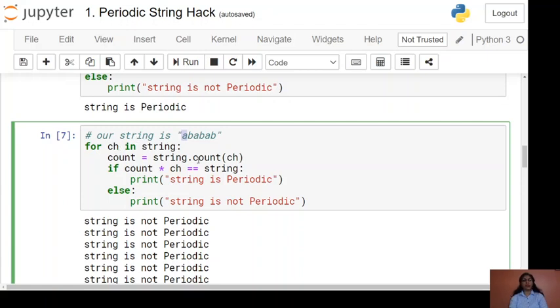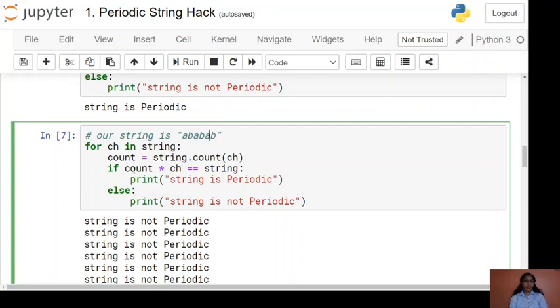Then we use the count method to find the occurrence, passing this ch as input. String dot count of A will return 3 because we have 3 A's in our string. So count becomes 3.